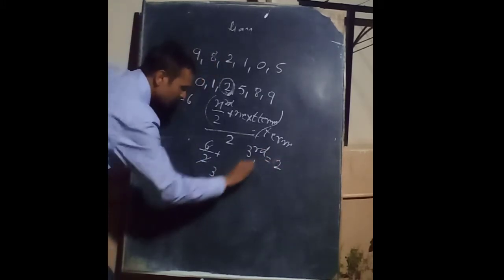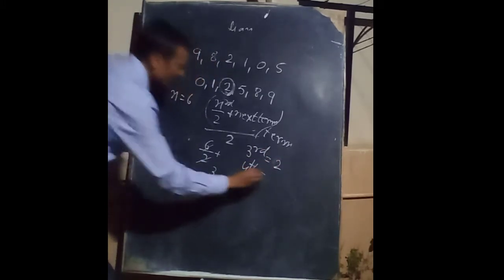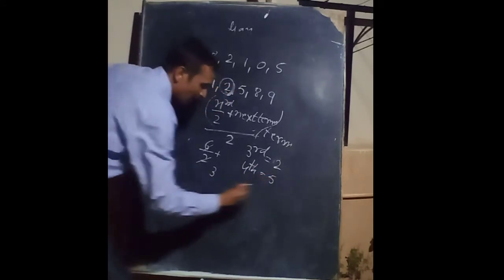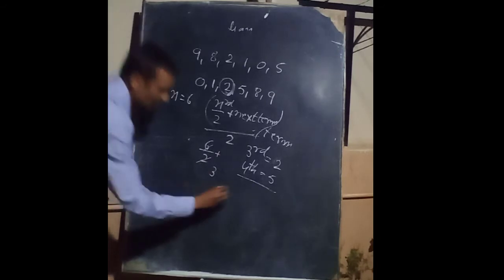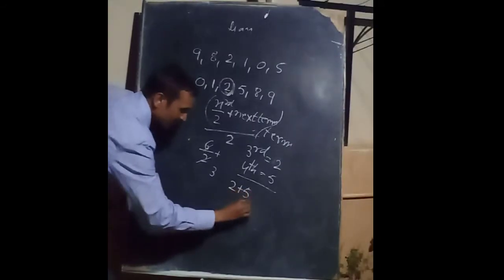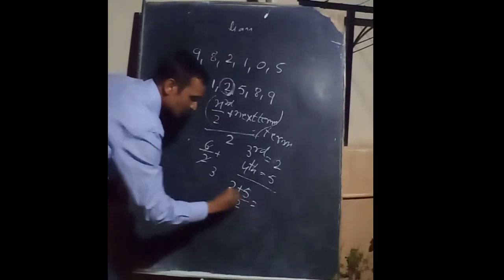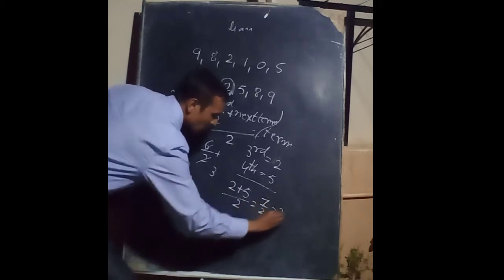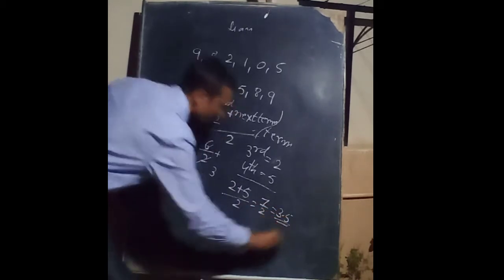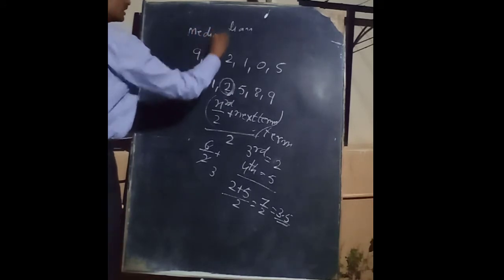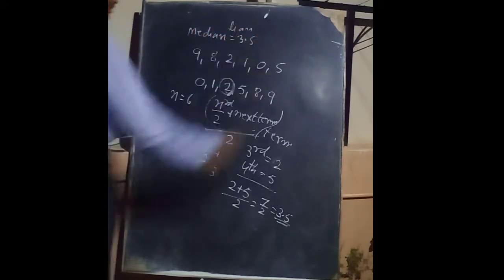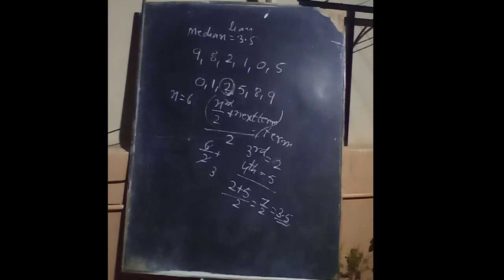And what is the fourth term? 5. Now we take both. What is the median of that? So 2 plus 5 divided by 2 is equal to 7 divided by 2, which is equal to 3.5. This is the median for this data. So what is the median of this data? 3.5. I hope you understand it.